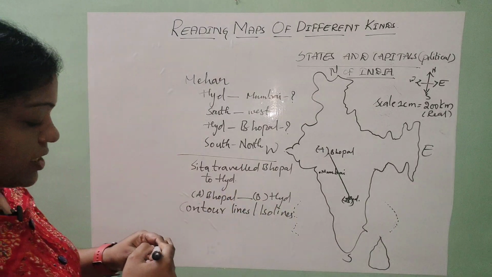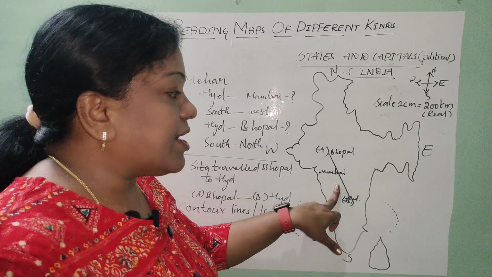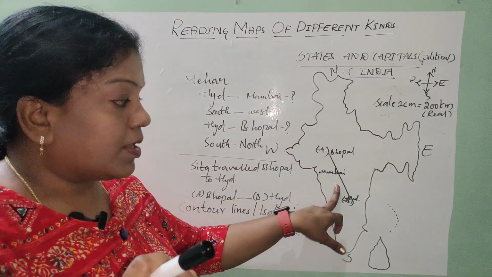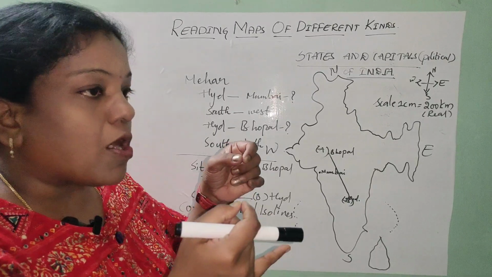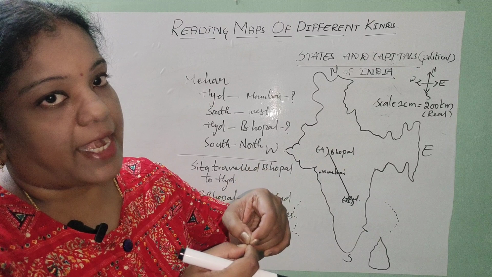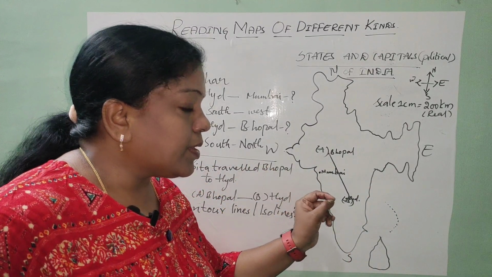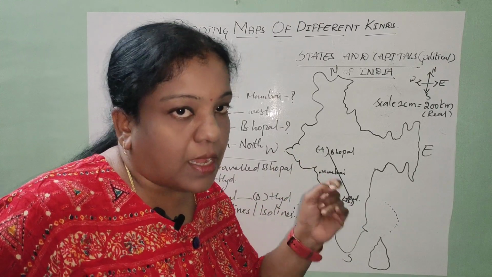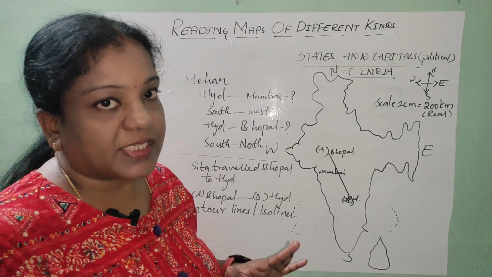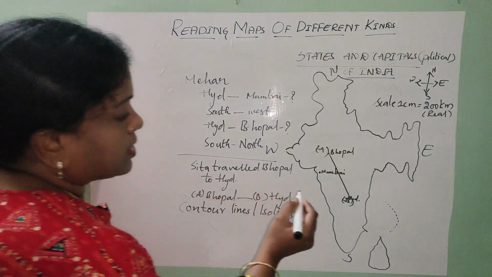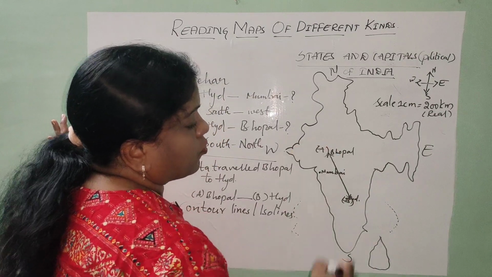What are these lines actually doing here? Let me give the definition. Isolines or contour lines are the lines which join the places on the land with equal heights. Is it clear? So for example, I am using this concept of contour lines here to find out the distance.